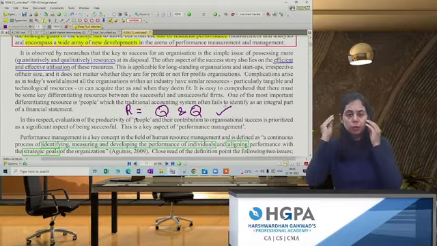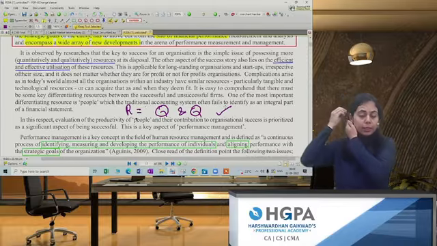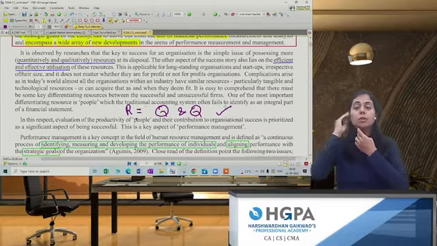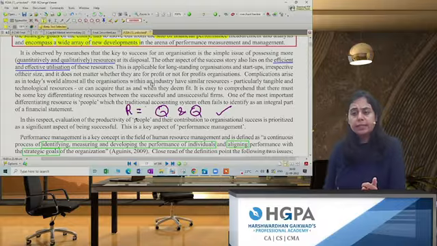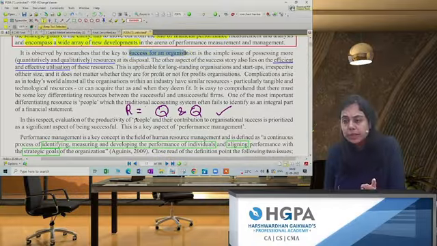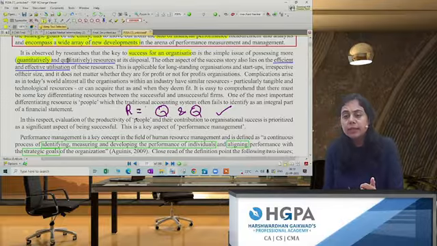Very important word from the paper point of view. We need to highlight important words so that we catch on to them and are able to write them in the answer. So, what they have written, let's read. The success of an organization is dependent upon what? It is dependent upon quantitative and qualitative resources.